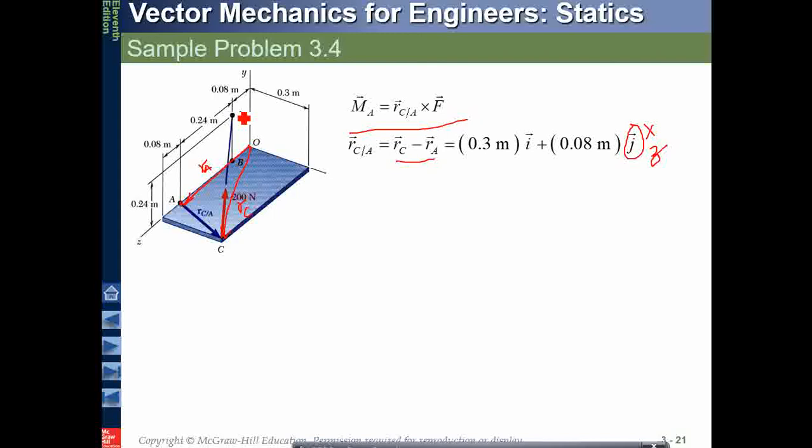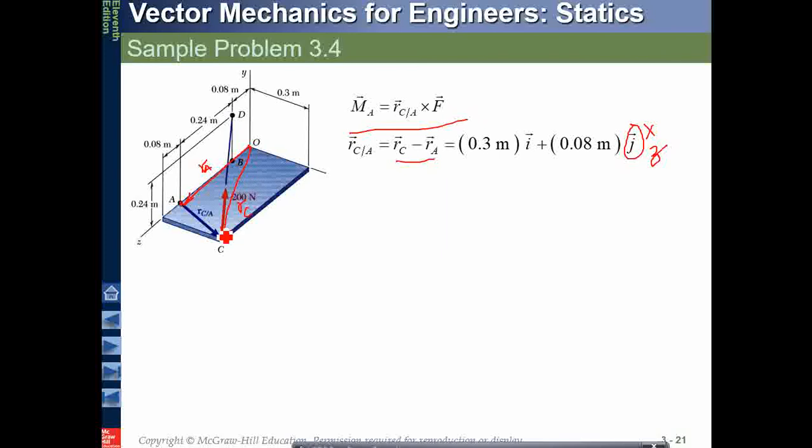Now let's find out the force components. 200 newtons is my force, but what are the components? Remember that this is again a play of the unit vector. So we have to find the unit vector along this direction. We have the magnitude of the force, but we do not have the direction.